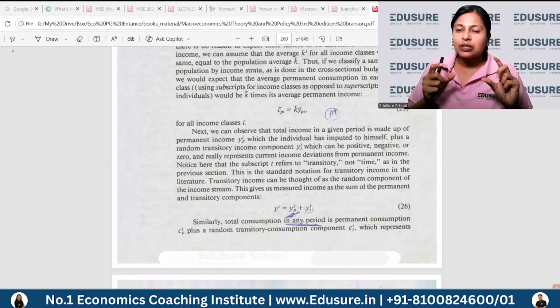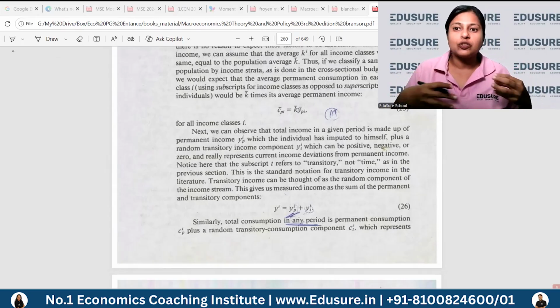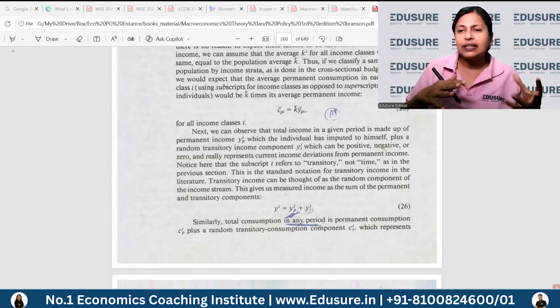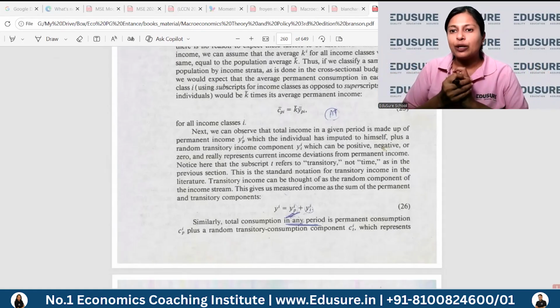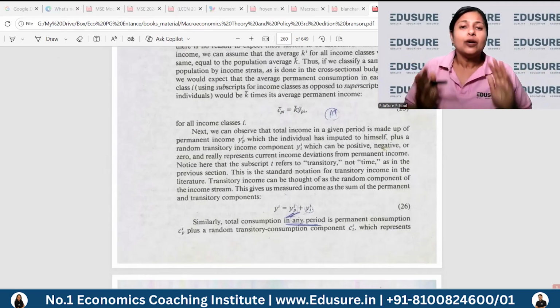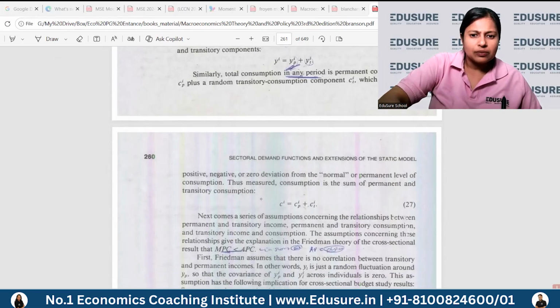Okay, because the life cycle hypothesis did not really differentiate between which part of your consumption is income, which part is like a bonus, a lottery, a windfall gain. It treated income as income, wealth is wealth. So here there is a difference. You can differentiate between what part of your income is stable, let's call it stable, and what part of income is unstable. Okay, so that is what we are referring to here.